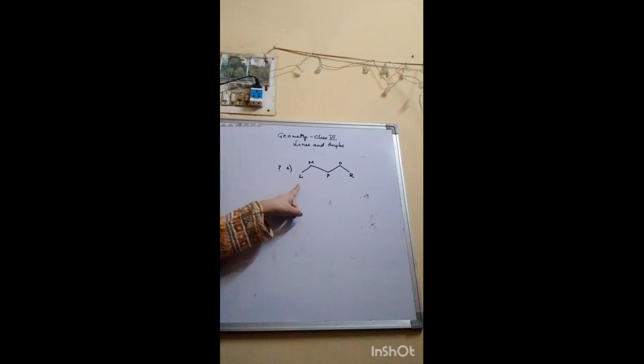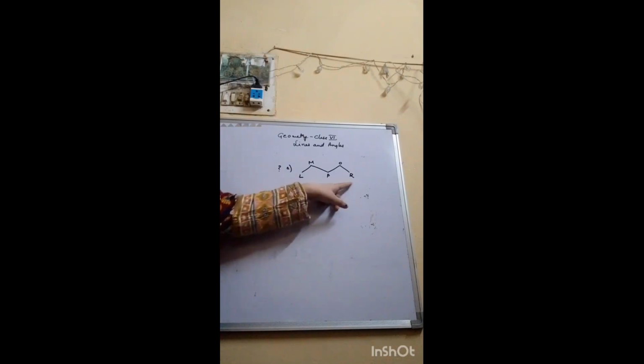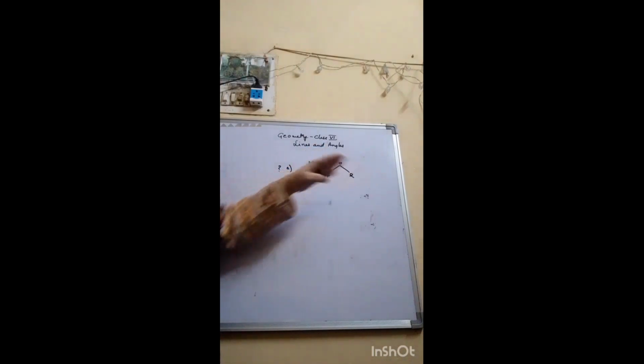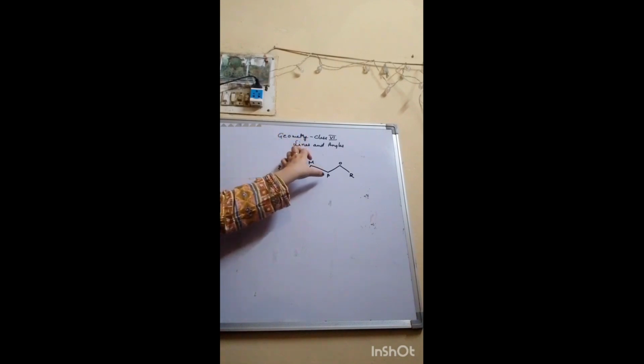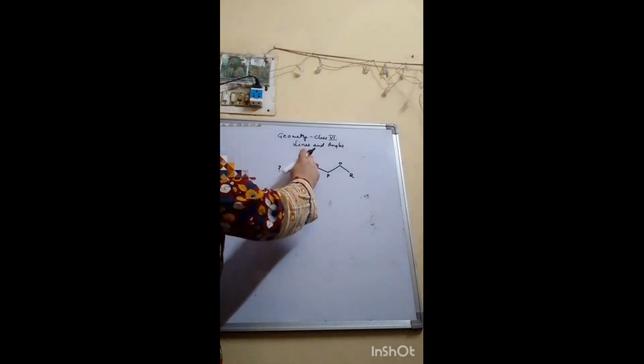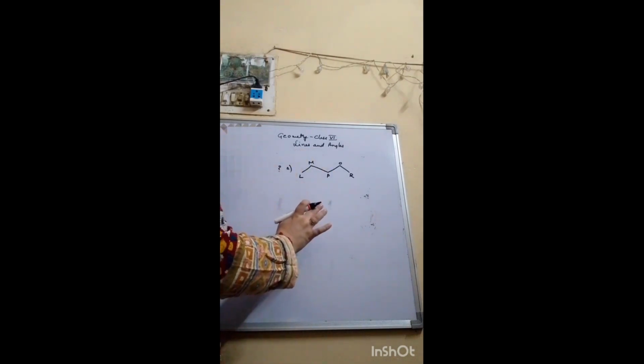I don't think any of the 3 points are lying on the same straight line, because you have 2 points here, LM making a line and then MP making a line, but LMP are not lying on the same straight line. 3 points, LMP, they are not on the same line.